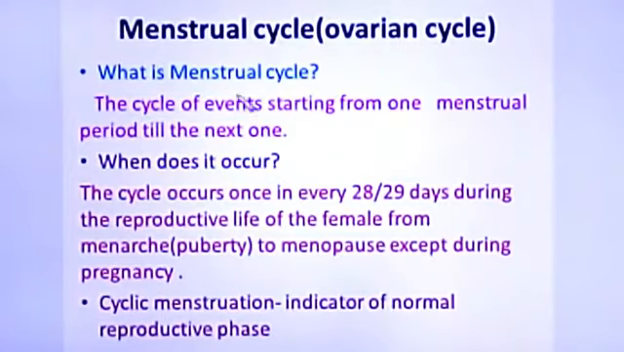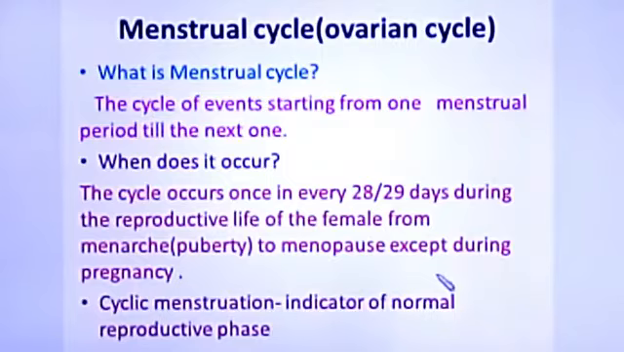Next, when does it occur? Normally, a healthy woman gets the menstrual cycle every 28 to 29 days during the reproductive life of the female. So this starts from menarche to menopause. Menarche is nothing but the first menses, or puberty. Next, up to menopause.